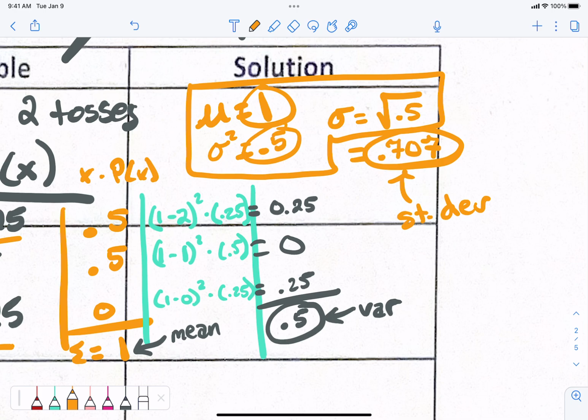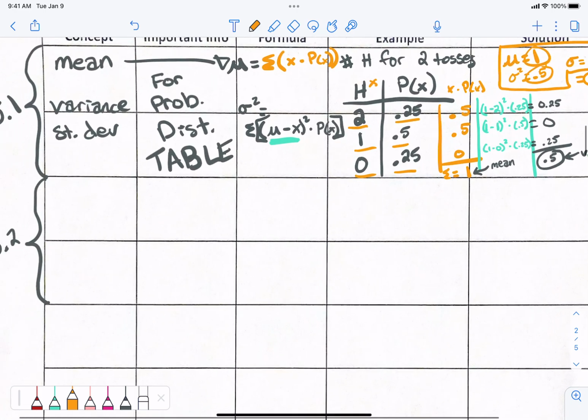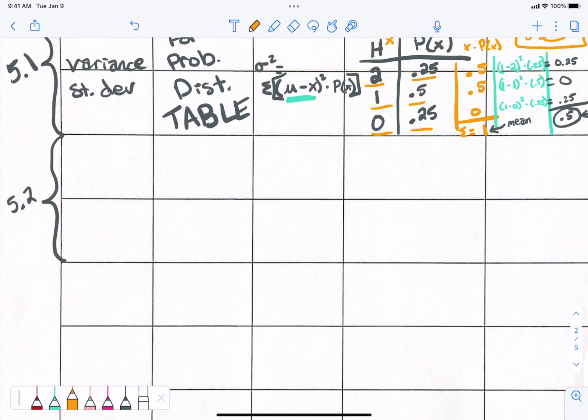Standard deviation is just the square root of the variance. So after you find the variance, it's easy. Okay, good? Happy with that? How many of these do we have? Okay, we gotta go through 5.2 now, stuff that we learned yesterday.